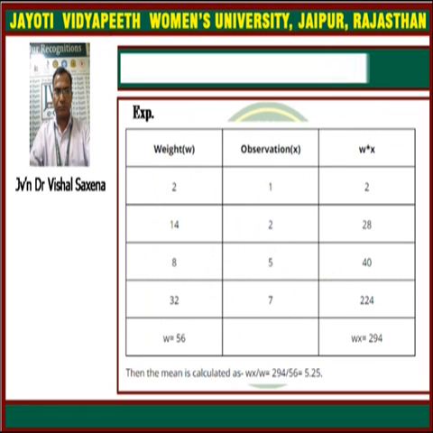Here we have this example where the weights and the observations are given, and we have to calculate w into x as required in the formula, which comes to 294 as summation wx, and summation w is equal to 56. Then we use the formula summation wx upon summation w, which is equal to 5.25.